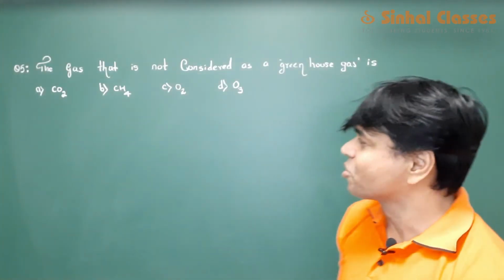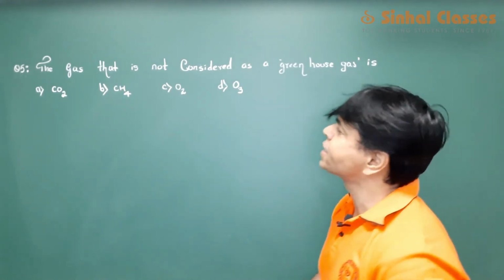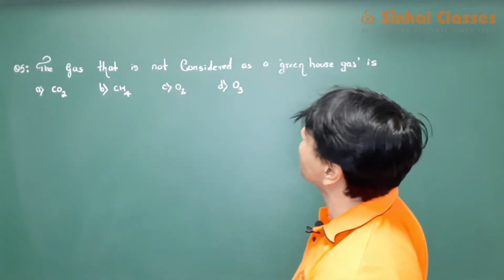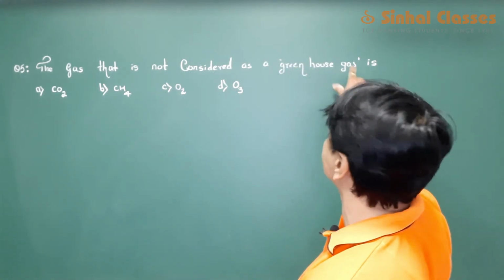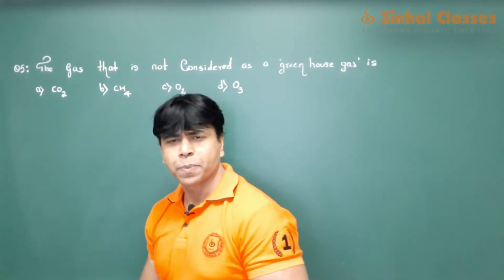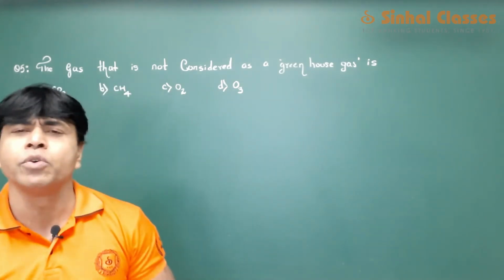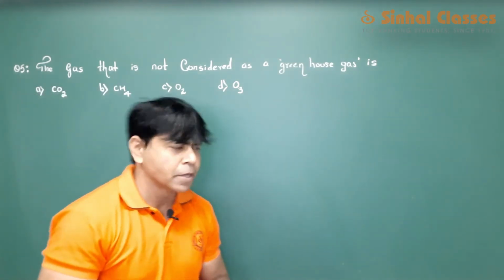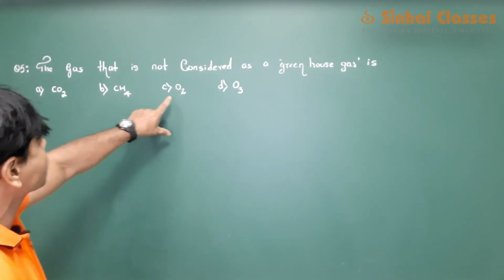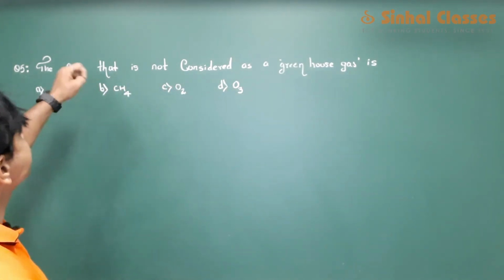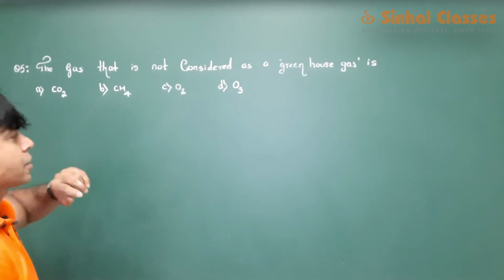Okay, now we go for the next question. Have a look at this question, an interesting question. It says the gas that is not considered as a greenhouse gas is. Greenhouse, I believe you must be quite familiar with it. Among these gases, carbon dioxide, methane, oxygen and ozone, which is not considered as a greenhouse gas.